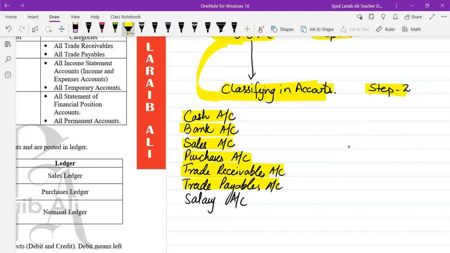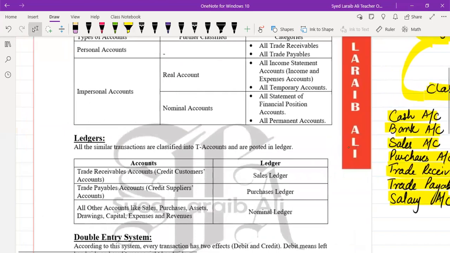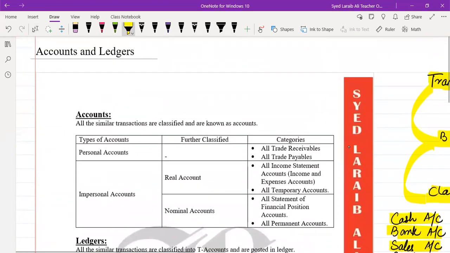In the same manner, all the trade payables, that means the credit suppliers' accounts. For example, all the transactions of our credit supplier, Mr. X, are recorded or classified into Mr. X's account. The same way, Mr. Y's account, and so on. Then the salaries account is made separately. That means all the similar transactions related to salary are recorded into salaries account. All the transactions related to rent are recorded into rent account. Likewise, all the similar transactions are classified, and we name it as accounts.